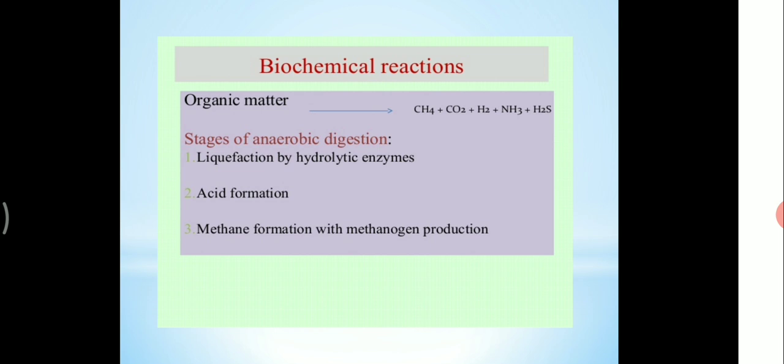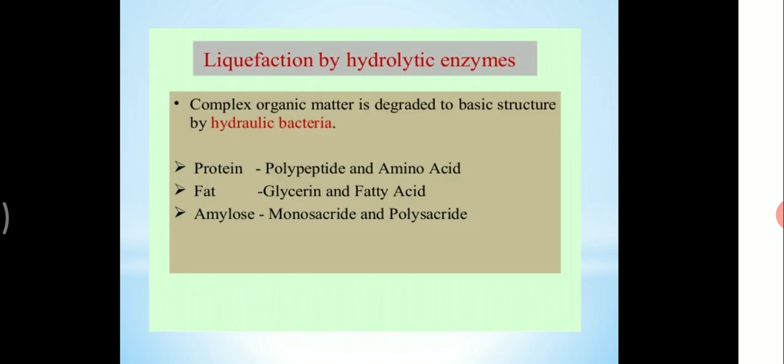What are the stages of anaerobic digestion? First is liquefaction by hydrolytic enzymes, second is acid formation, and third is methane forming with methanogen production. And next we are going to liquefaction by hydrolytic enzymes. The complex organic matter is degraded to basic structures by hydrolytic bacteria. What is meant by hydraulic? Hydraulic means relating to a liquid moving in a confined space under pressure. That is called hydraulic. It is one type of bacteria.